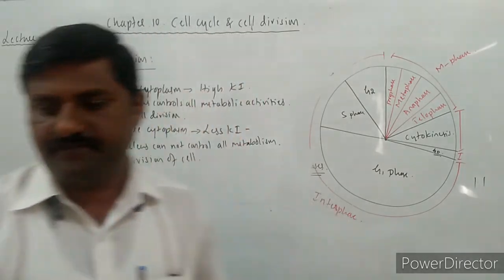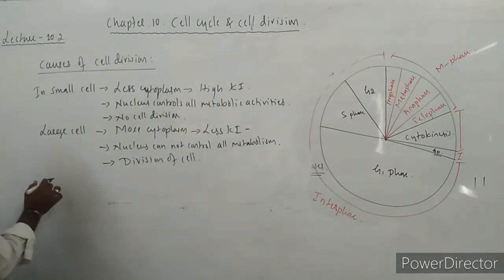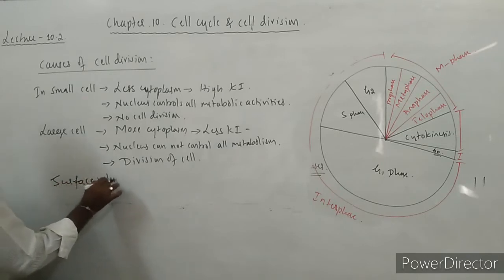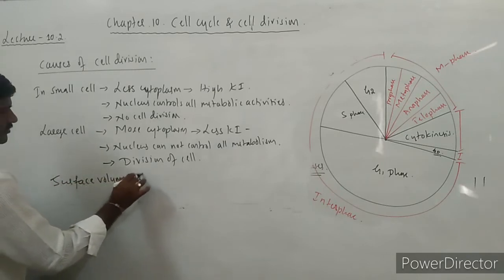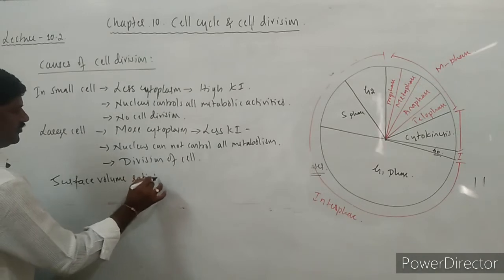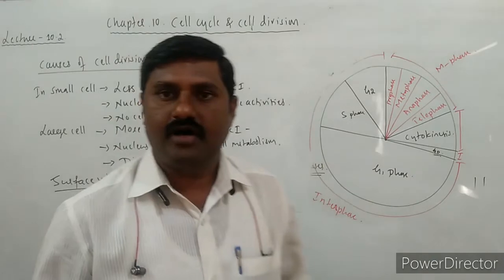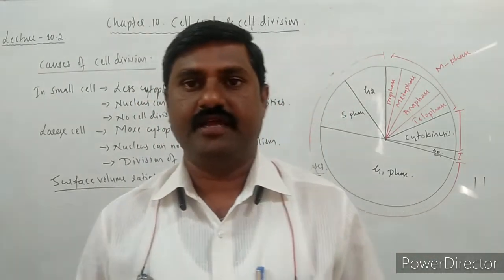And the second one is surface volume ratio. Surface volume ratio is also responsible for cell division, one says. So how is it possible, right?